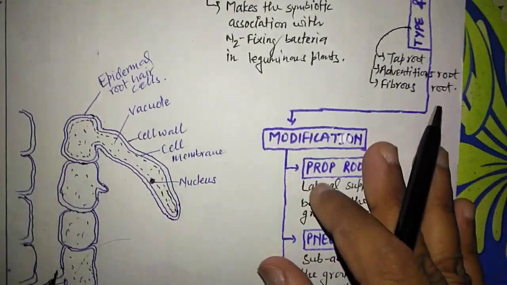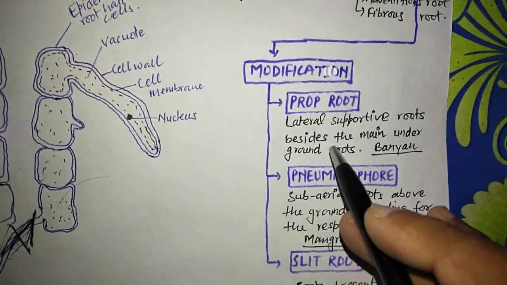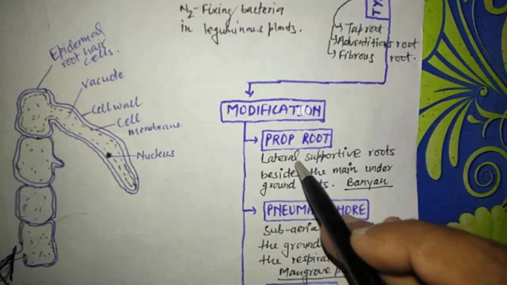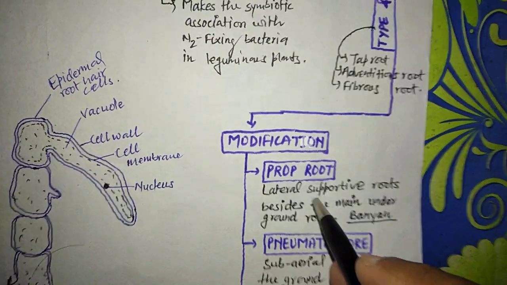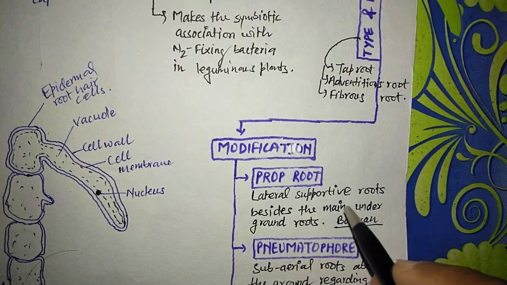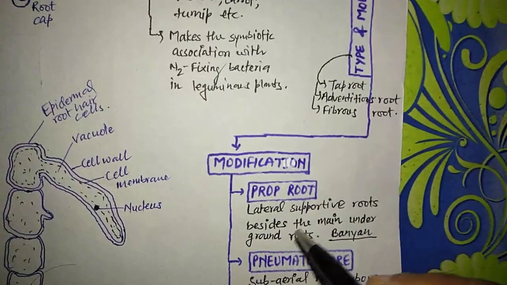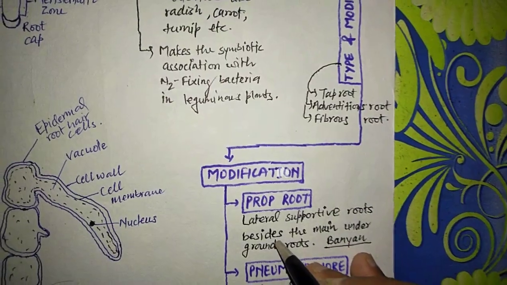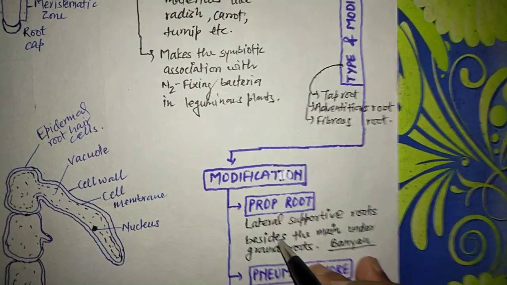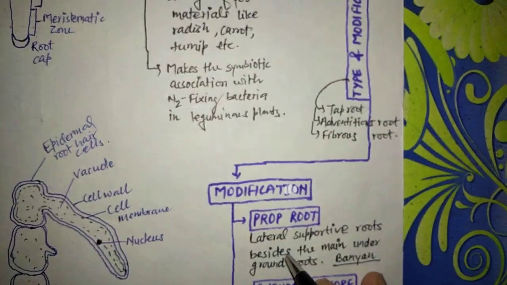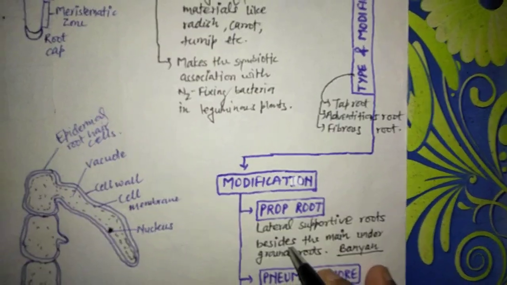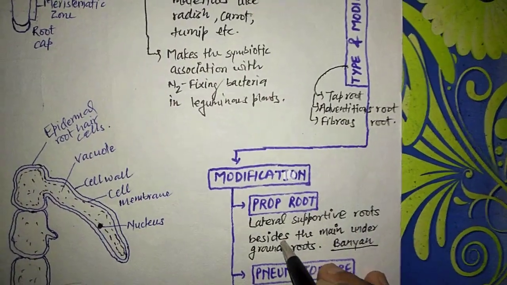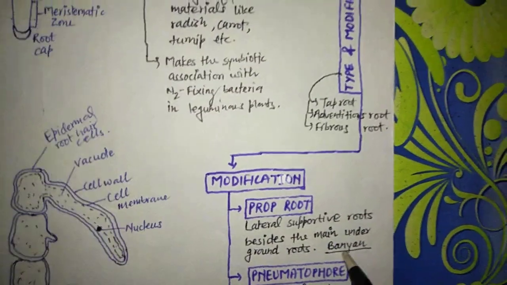Next, we will discuss certain modifications of roots. First modification is the prop root. Prop root is mainly present in the banyan tree. It is a kind of lateral supportive root besides the main underground roots. Suppose a banyan tree has the main underground roots, and besides that, several lateral supportive structures like a stem. This appears in the banyan tree, and it is not a stem, it is a prop root. So this is a modification of roots mainly present in the banyan tree.